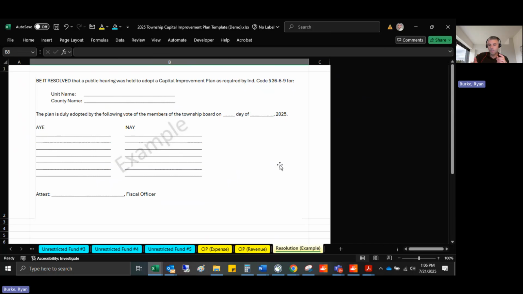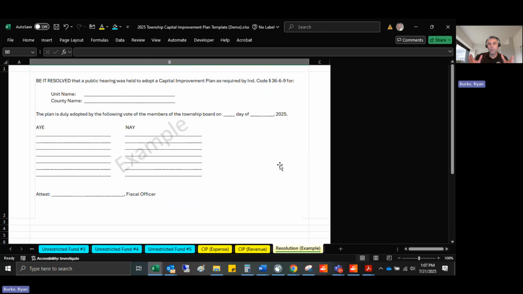Now, with that being said, you don't have to have it submitted to us by September 30th. If you're adopted on the 30th, it takes you a couple days to submit that to us. That's fine. But what we will do is we will make sure that we have the completed plan and copy of the signed resolution that is dated by September 30th.